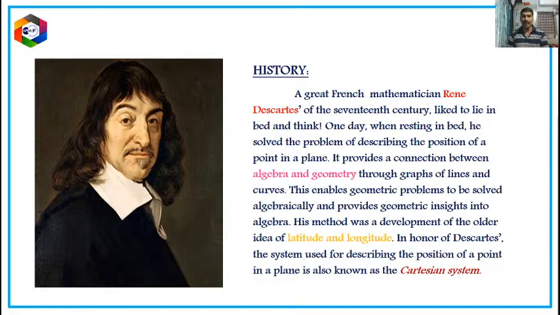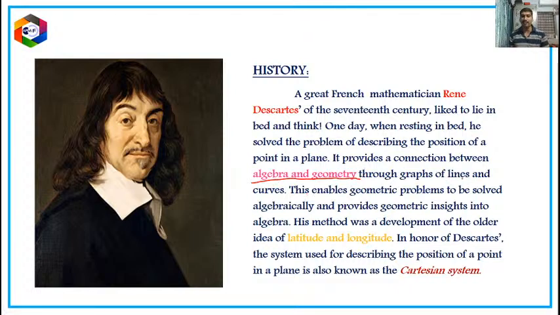One day, when resting in bed, he solved the problem of describing the position of a point in a plane. It provides a connection between algebra and geometry, so that is very important. He solved a problem while he was in bed, and that idea is a connection between algebra and geometry. So this is the basic invention of this particular chapter.